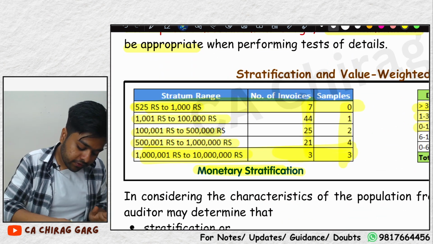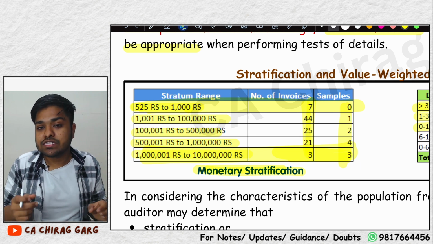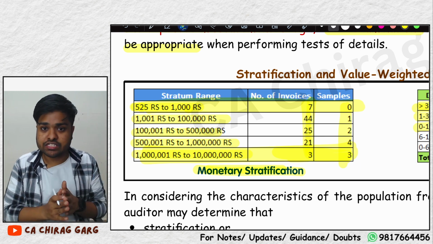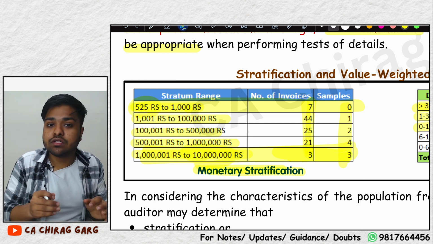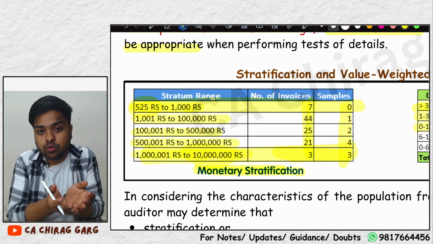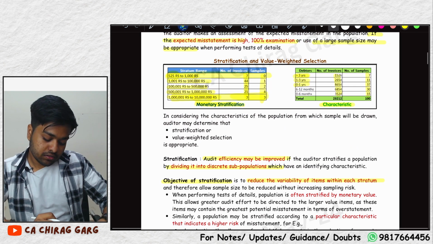Now we only have 525 to 1000 rupees invoices in this population. So the variety is reduced. Instead of having a 525 to 10 crore population, we have reduced the variety to small populations, and then we are selecting the samples.